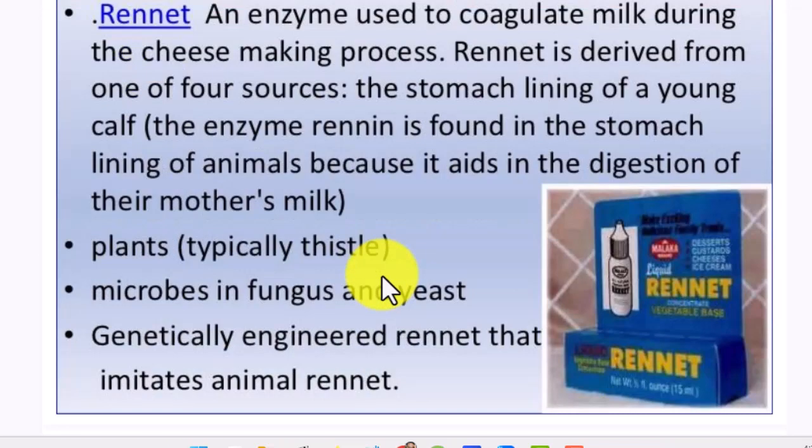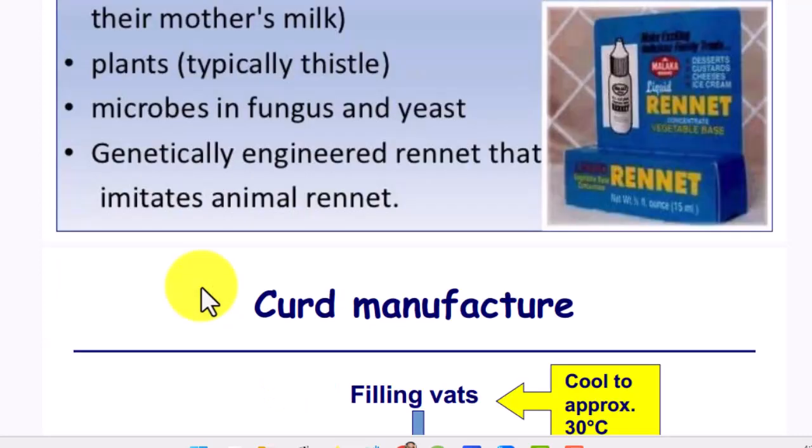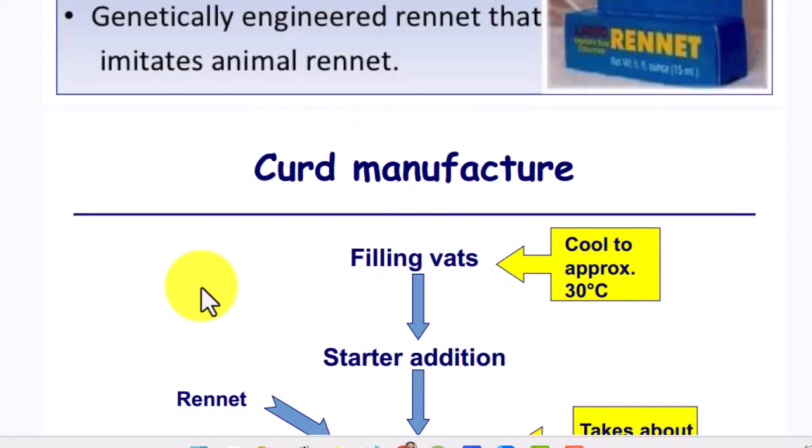Rennet is an enzyme used to coagulate milk during the cheese making process. Rennet is derived from one food source: the stomach lining of young calves. The enzyme rennet is found in the stomach lining of the animal because it aids in digestion of their mother's milk. Alternatives include plants, typically cystal plants, microbes, fungus and yeast, and genetically engineered rennet that imitates animal rennet.